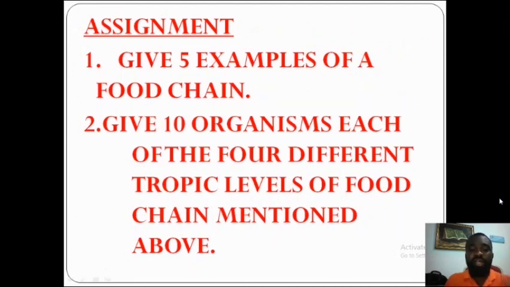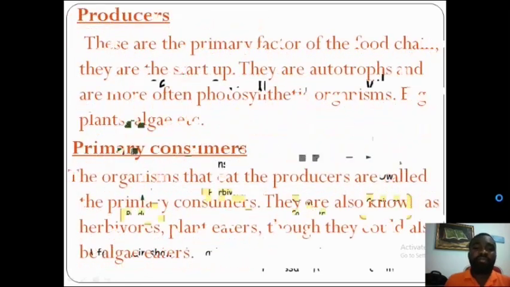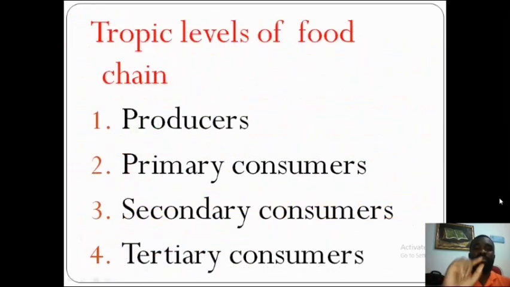Give 10 organisms each of the 4 different trophic levels of food chain mentioned above. These are the 4 different levels of food chain that we discussed. We have other levels of food chain that continue after the tertiary consumers, down to the decomposers. When you research on it, you are going to see a lot, but this is for your level.